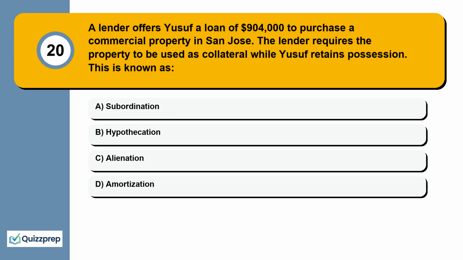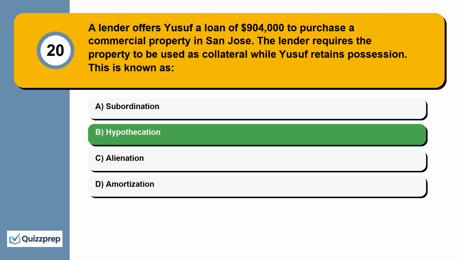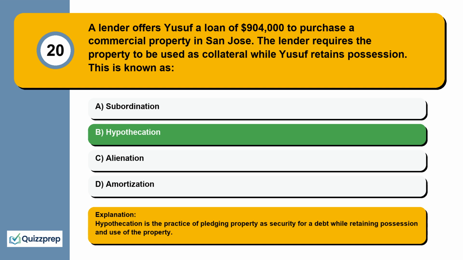Question 20. A lender offers Yusuf a loan of $904,000 to purchase a commercial property in San Jose. The lender requires the property to be used as collateral while Yusuf retains possession. This is known as subordination, hypothecation, alienation, amortization. Hypothecation is the practice of pledging property as security for a debt while retaining possession and use of the property.